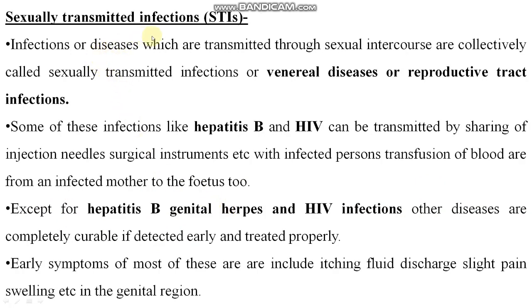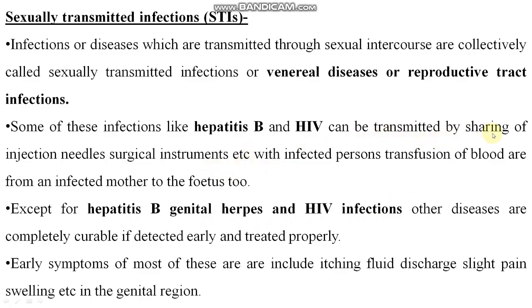So sexually transmitted infections or sexually transmitted diseases are also called venereal disease or reproductive tract infection, like hepatitis B, HIV, genital herpes. These are the sexually transmitted infections.